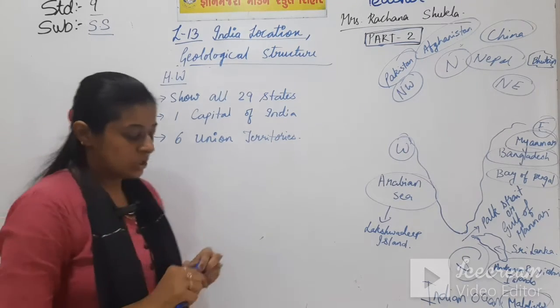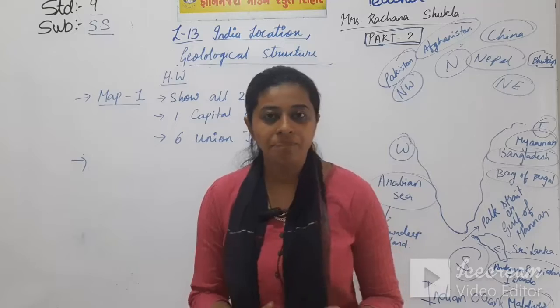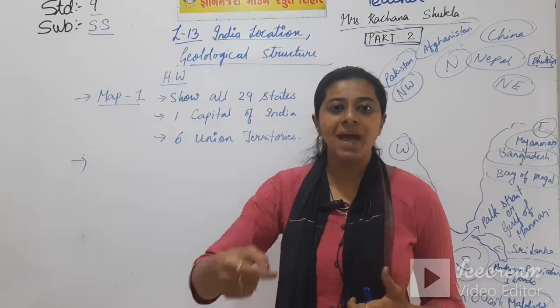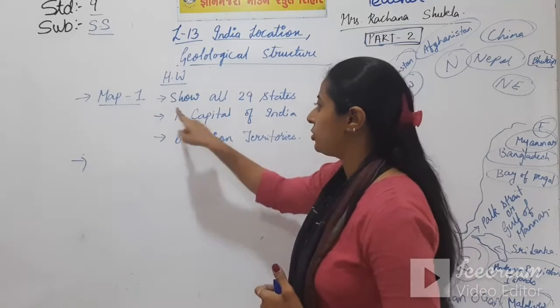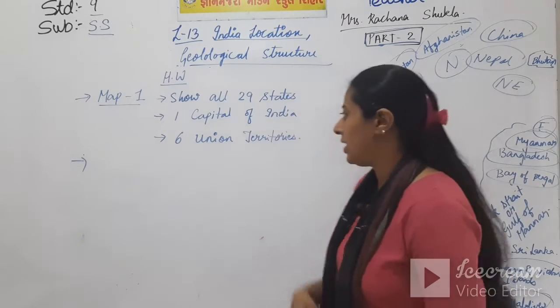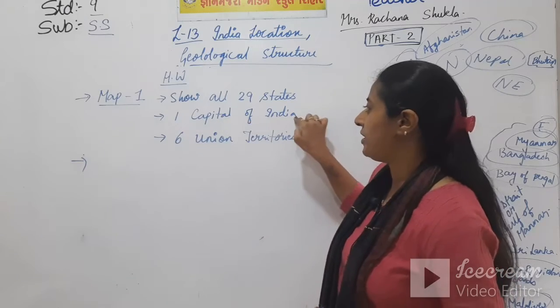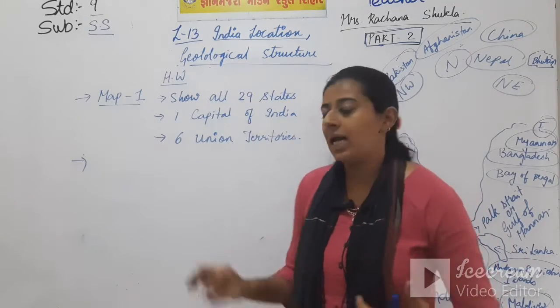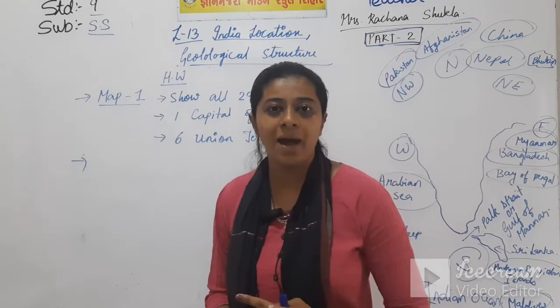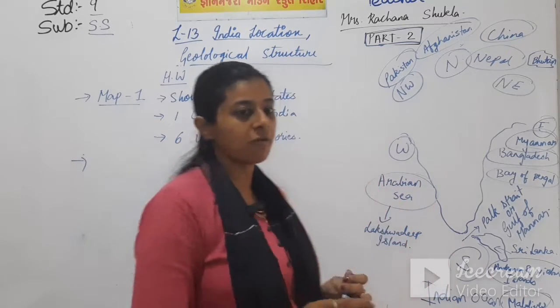Okay students, so in the first map, that is map 1, you will put the heading as map 1. In map 1, show all 29 states of India. Then 1 capital of India, that is New Delhi, and 6 union territories of India in one map. That is your first homework for today.